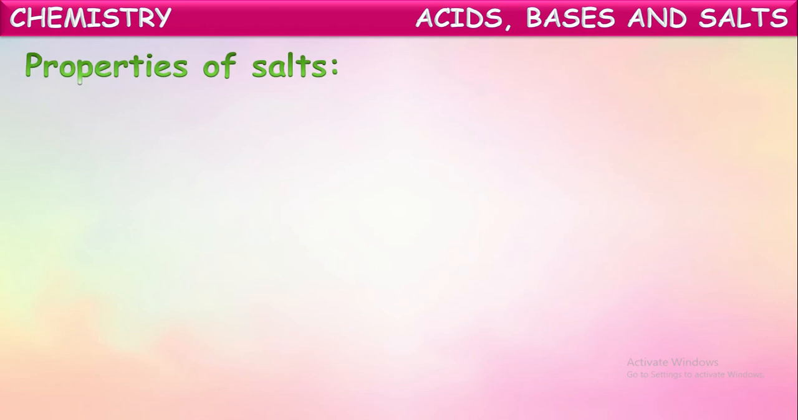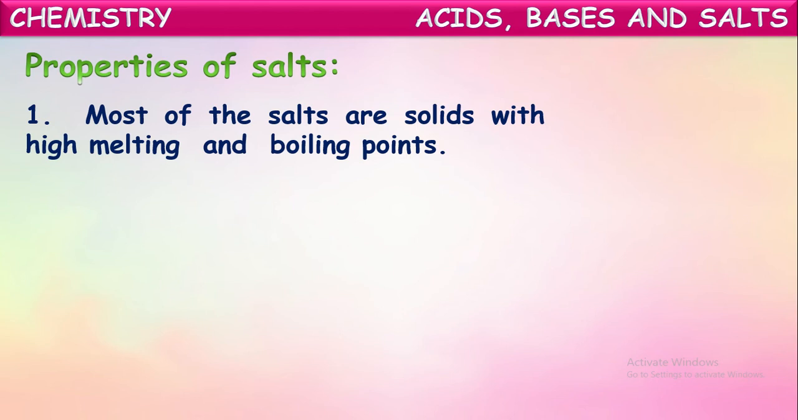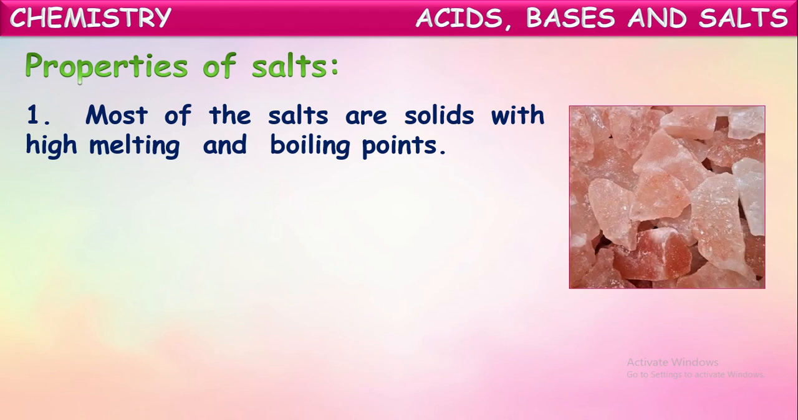Let us see here the properties of salts. Most of the salts are solids with high melting and boiling points. See, this is called rock salt. In the same way, most of the salts are hard solids. They generally exist in the form of crystals, and they have high melting and boiling points. What does melting point mean here? The temperature at which a solid substance converts into liquid state is called its melting point. For example, what is the melting point of ice? It is 0 degrees Celsius.